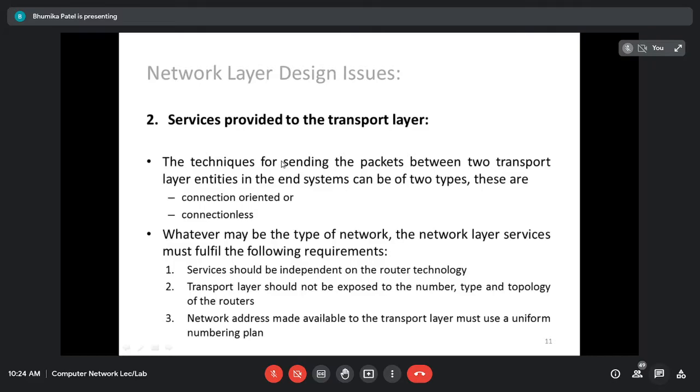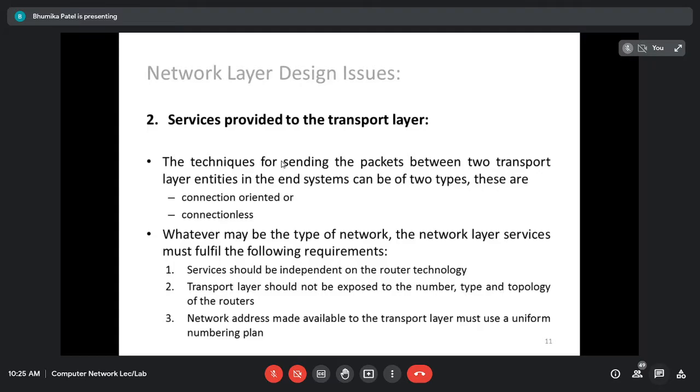Next is the services provided to the transport layer. So the network layer provides services to the transport layer at the network layer or transport layer interface, right? And the network layer must fulfill some requirements for the services it is providing. It should be independent of the network topology. Whatever topology you use, whatever topology the network has, irrespective of that, the services must be provided to the transport layer.